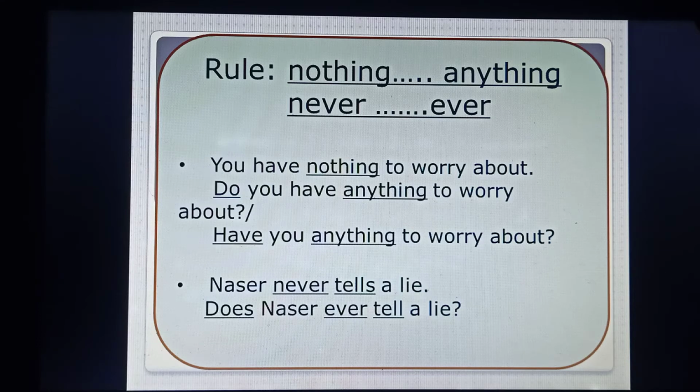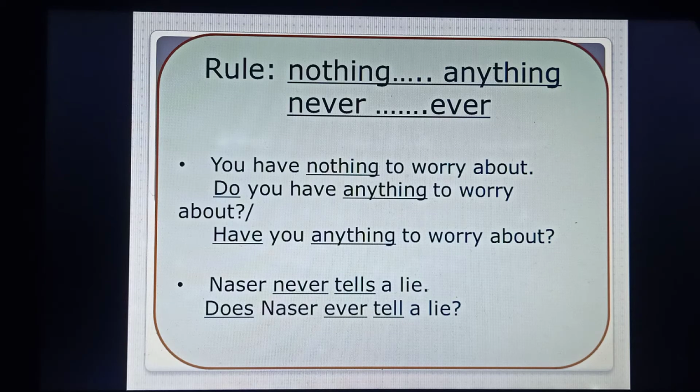And another thing, you find the verb, that is have. If you consider this as the principal verb, we'll have to use another auxiliary verb, that is do, as it is in present tense. It becomes: do you have anything to worry about? Or if you consider this have as an auxiliary verb, we can use this at the very beginning. Then it becomes: have you anything to worry about?